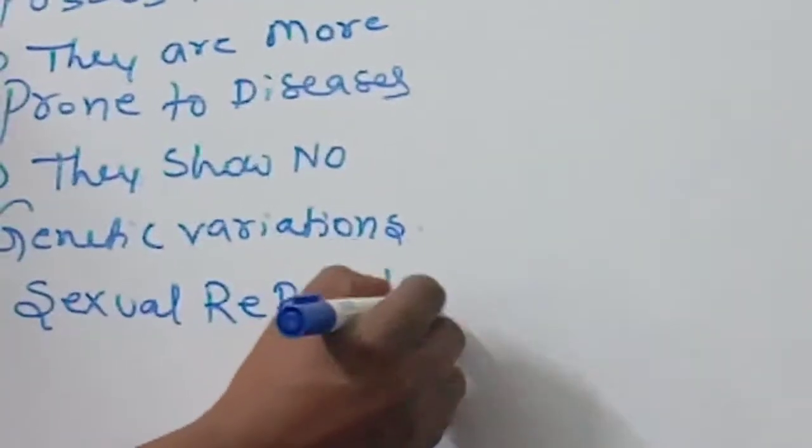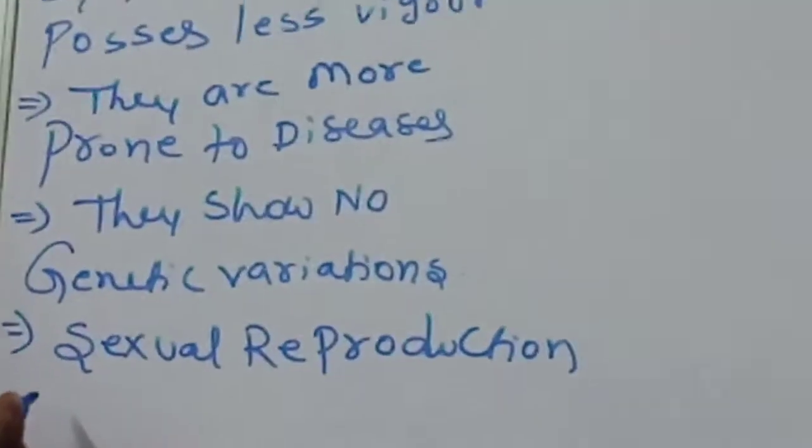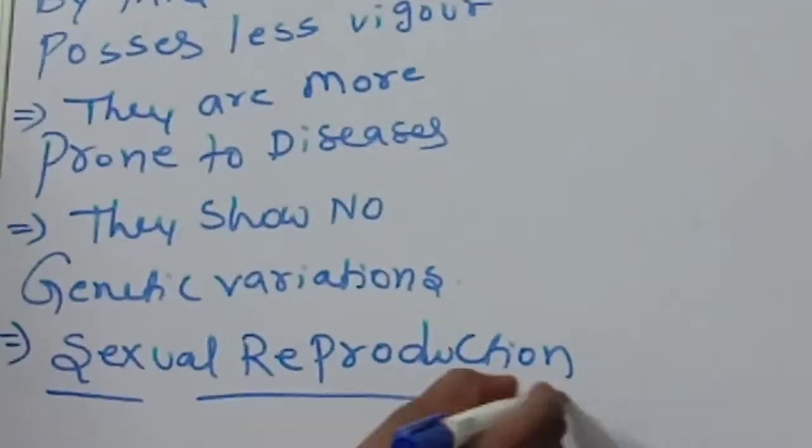Sexual reproduction in flowering plants. What is the definition of sexual reproduction?